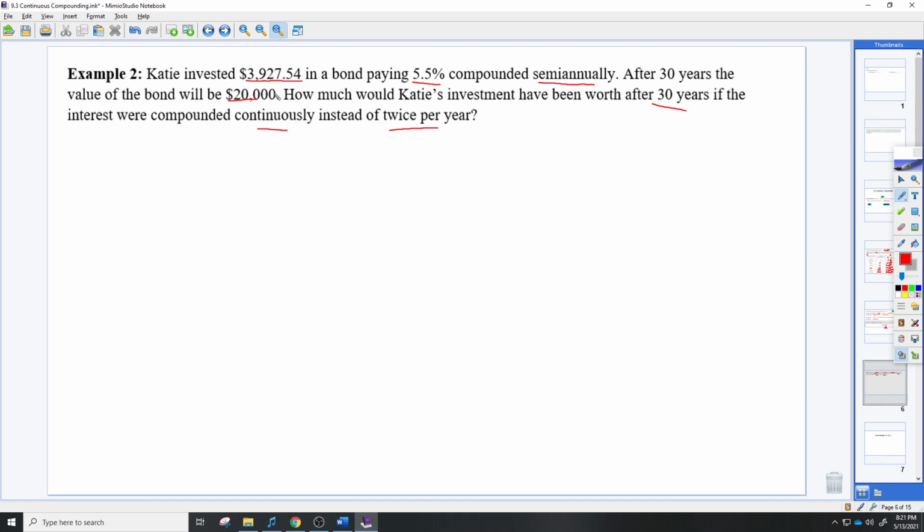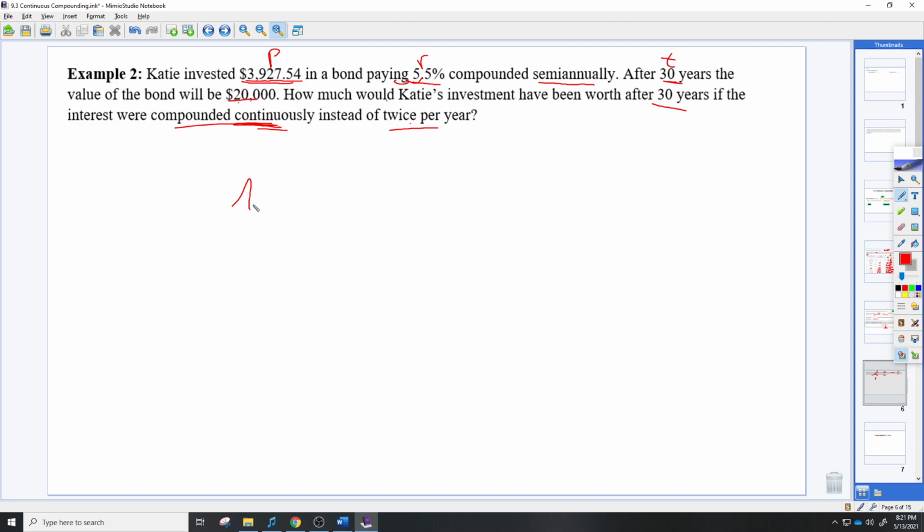So this is giving us a lot of information, and some of it we don't really need for our formula. They told us our investment, so that's our P value. They told us the interest rate, that's R. And they also said that she did it semi-annually, which means twice a year. That's where this comes into play down here. So after 30 years, T, she had $20,000. We're going to compare that amount to the amount she would have gotten if it was continuously compounded.